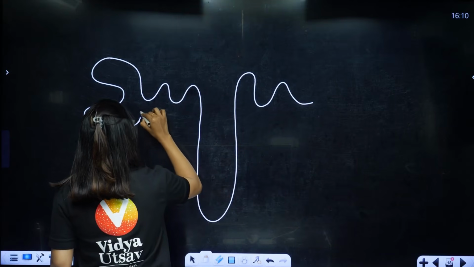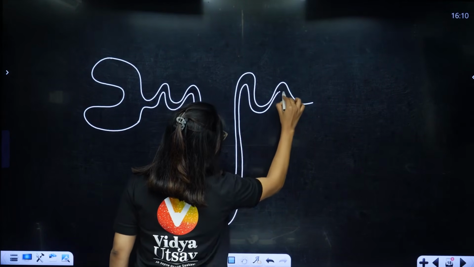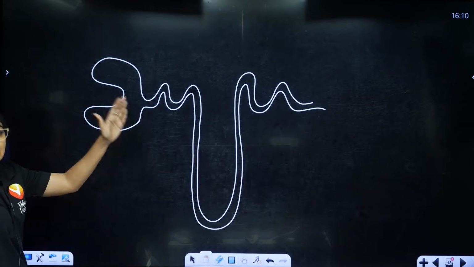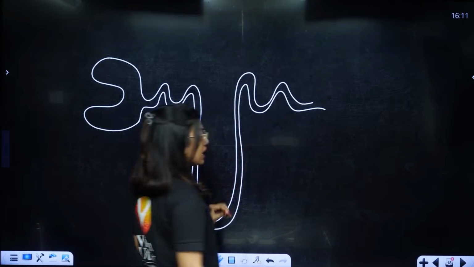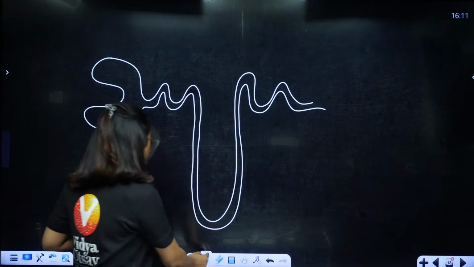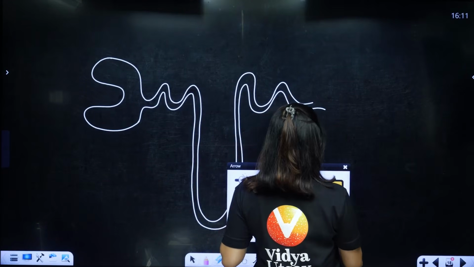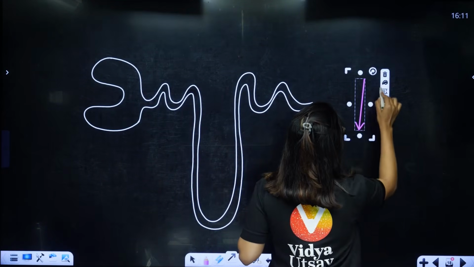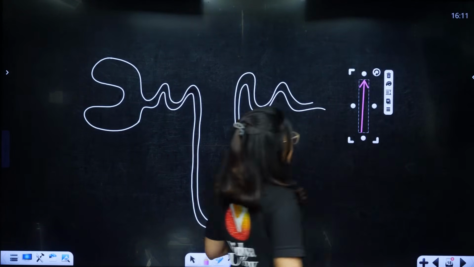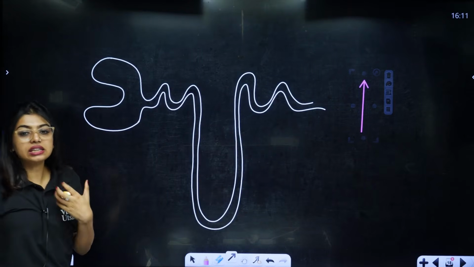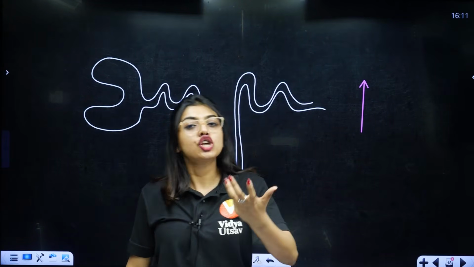Okay, very simple I'm drawing, because here the goal is to explain and make you understand. The diagram is just for that. So in the tubule, students, reabsorption and secretion will happen. Now in your NCERT they have drawn two arrow marks. The first arrow mark is indicating reabsorption. Reabsorption means, let's say something is needed for my body, so my body will start reabsorbing it. That means my body wants it, so it will take it.